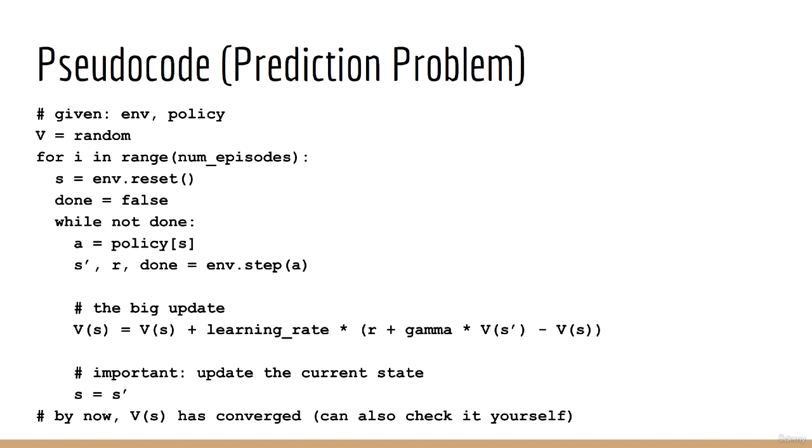Inside the loop, we begin playing an episode. The first thing we do is call env.reset, which resets the environment and puts us back into the initial state and returns that initial state. We'll call it s. Next, we initialize a done Boolean flag to false. This Boolean flag will get set to true when we've completed an episode. Next, we enter a while loop that completes when done becomes true. Inside the loop, we grab the action from our policy. We then perform the action in the environment by calling env.step. This returns three things: the next state s prime, the reward r, and the next done flag.